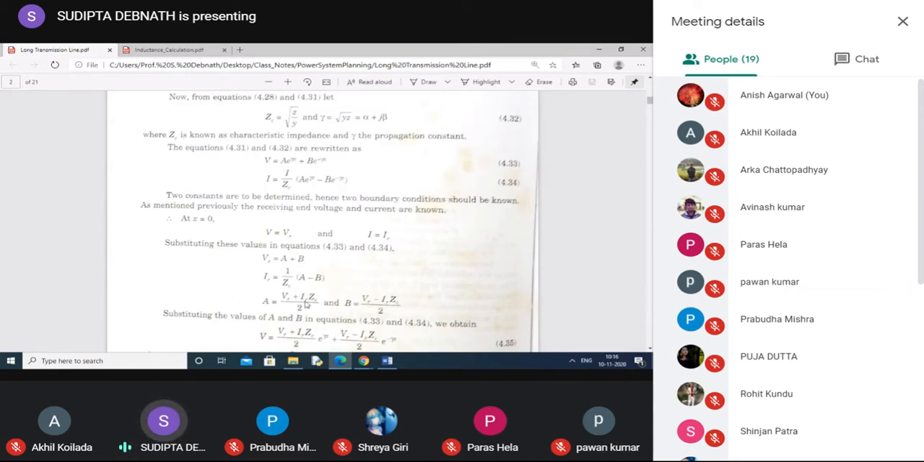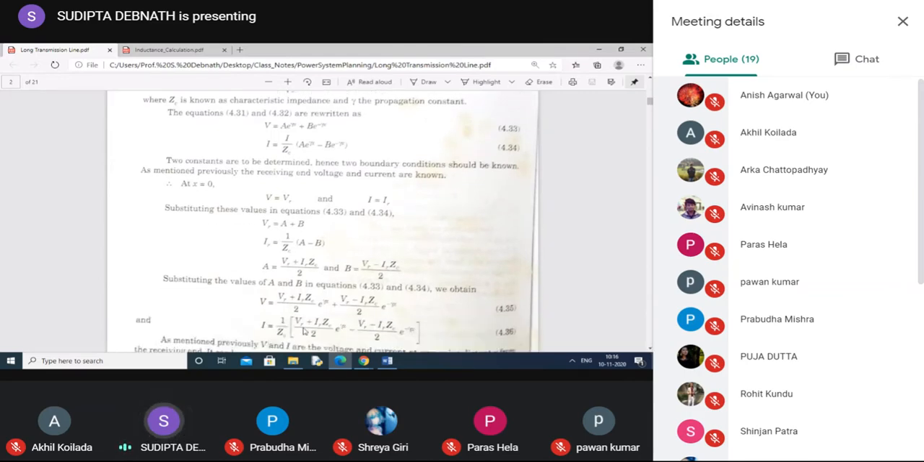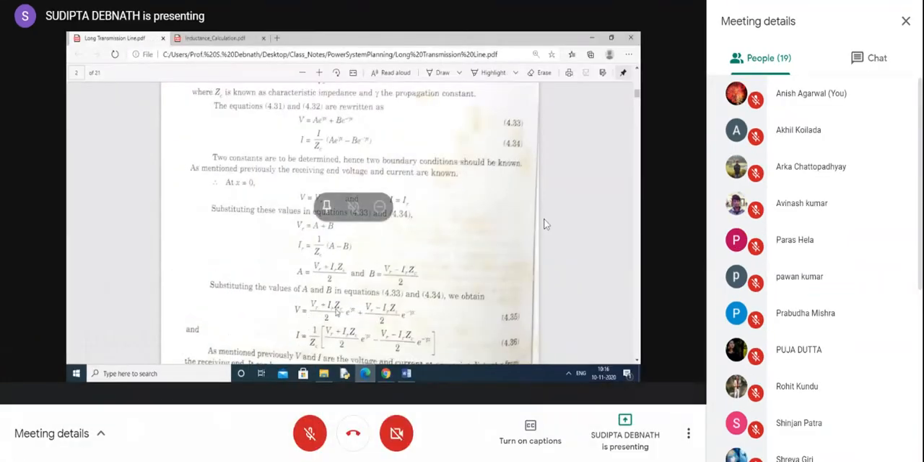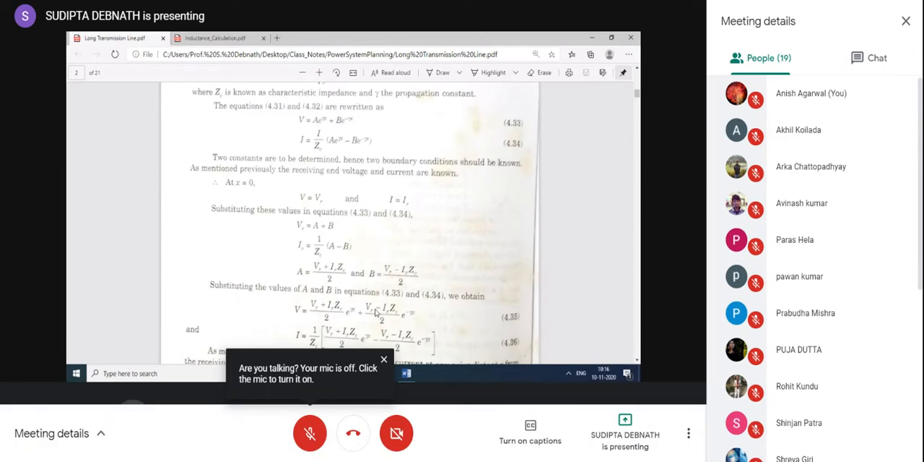Now substituting these values of A and B in equations 4.33 and 4.34, we can write the values for V and I. V is this one and I is this one. Actually, what do you mean by this V and this I? That means if you know the distance of the line from the receiving end, you can find out the voltage at that point. That means at any point in the transmission line, you can find out what is the voltage and what is the current at that point, if you know the distance x from the receiving end.